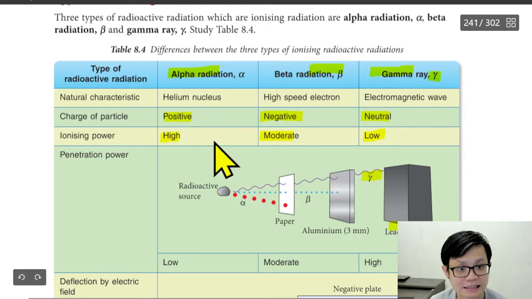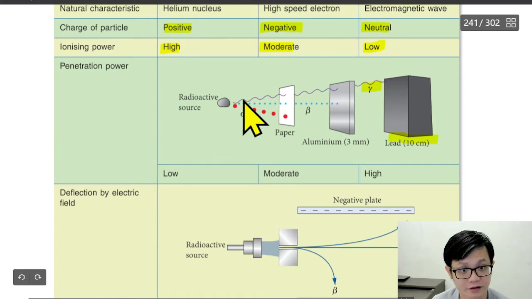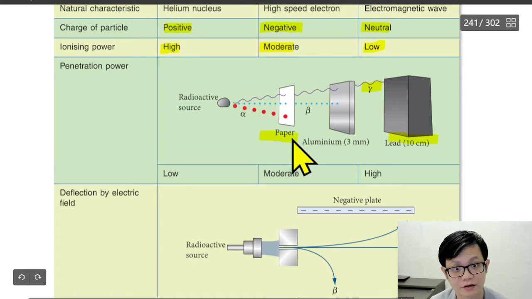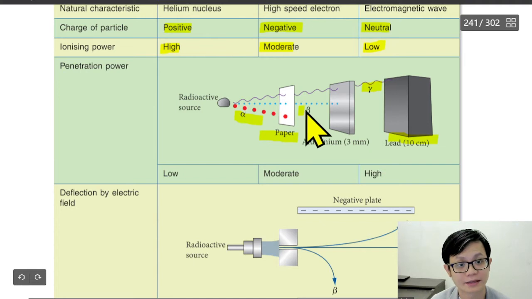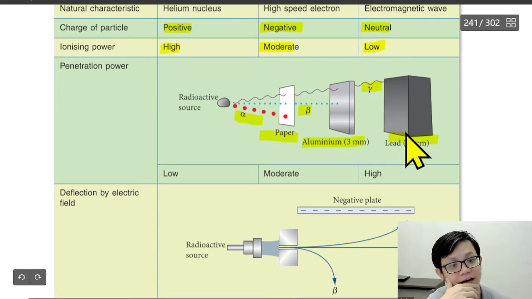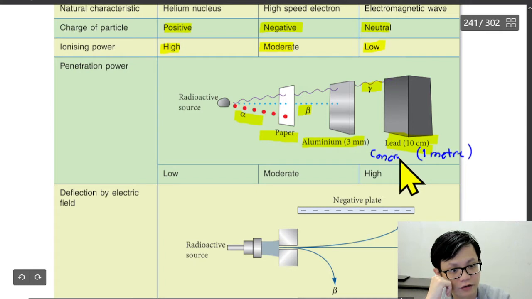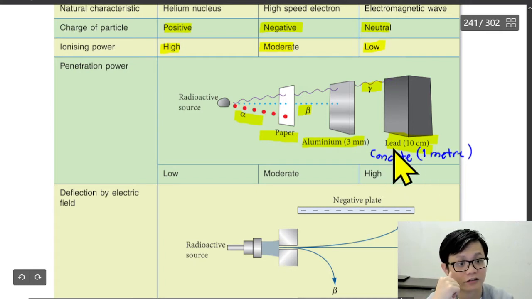And then we can see how you want to block it. We can use a paper to block alpha radiation. Beta radiation, you can use aluminium 3 mm. And to block gamma ray, either you use lead 10 cm or 1 meter of concrete. You know concrete? This one you can copy down because sometimes the question doesn't say lead, the question will say concrete.